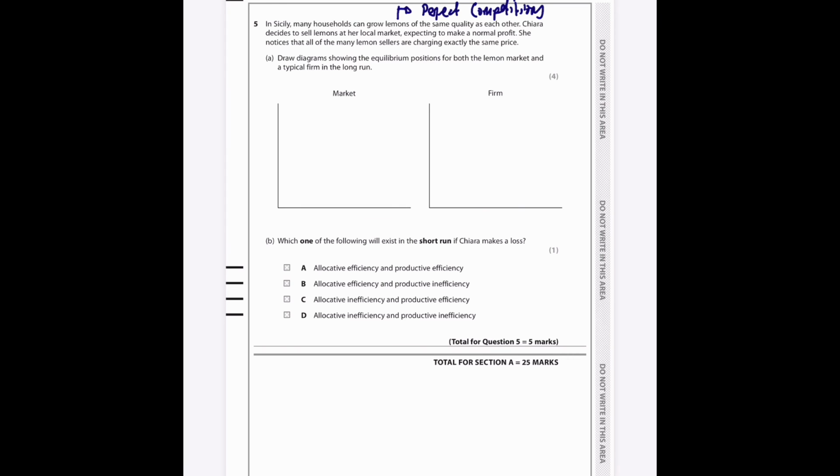Okay, let's do that then. So P and Q, and let's put revenue, cost, price, and Q. In the long run, in a perfectly competitive market, they make normal profit. So that's what we should show in our diagram. So we have demand and supply of the lemons.